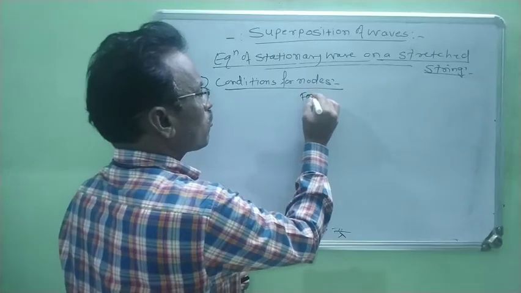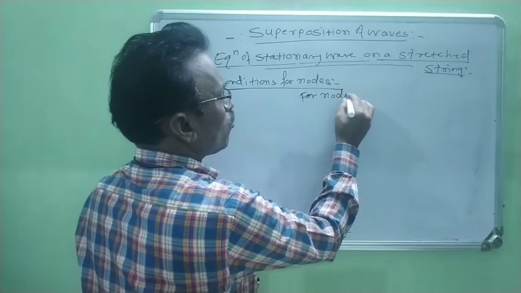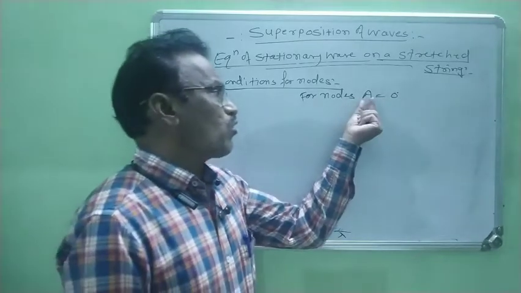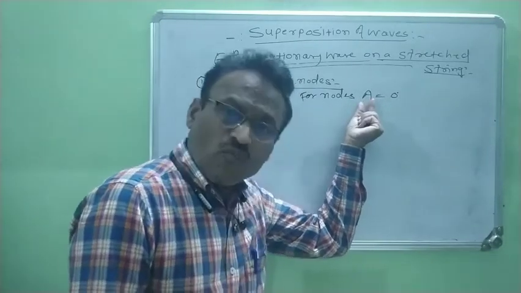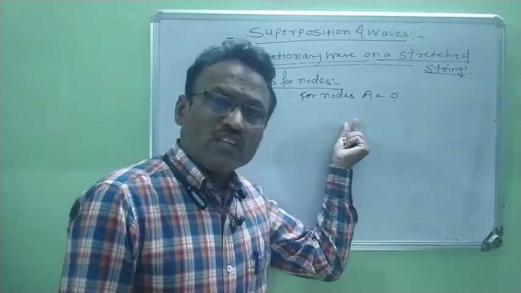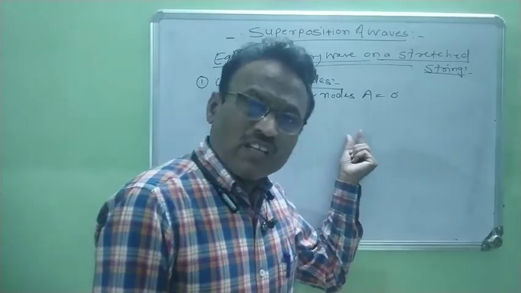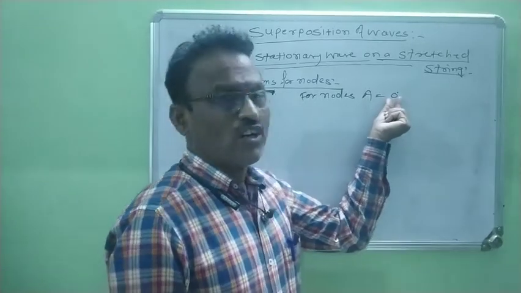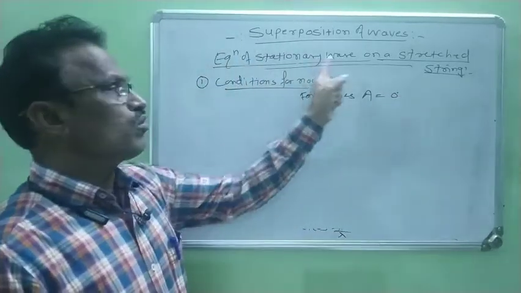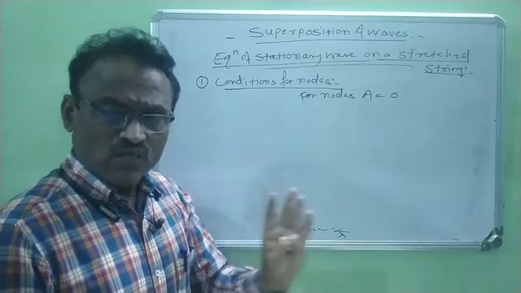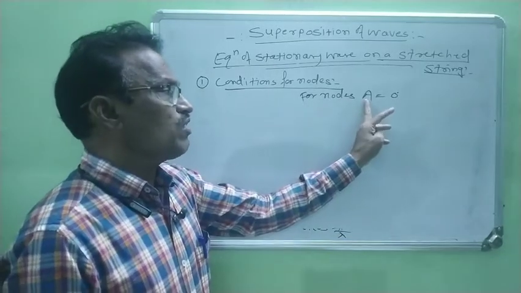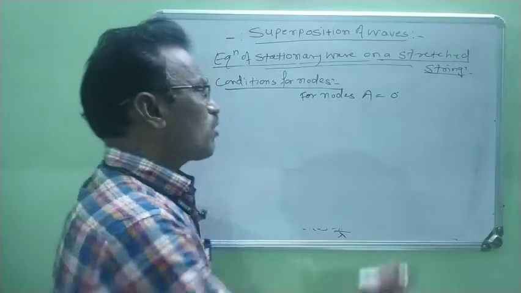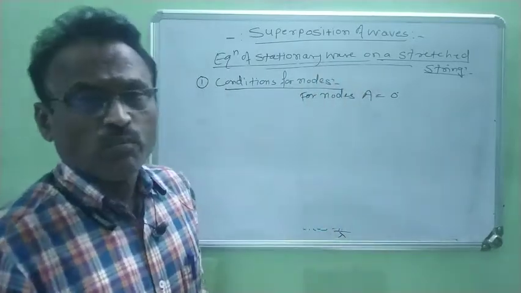Means for nodes, amplitude is equal to 0. What is the condition? When we consider any point in that medium at which the amplitude of particles of the medium is minimum or 0, at that time nodes are produced. Therefore, the condition for a node is that A is always 0. But what is A? A is the resultant amplitude.